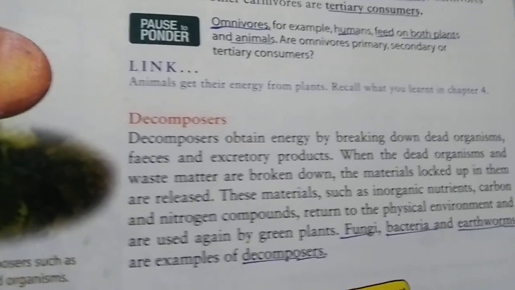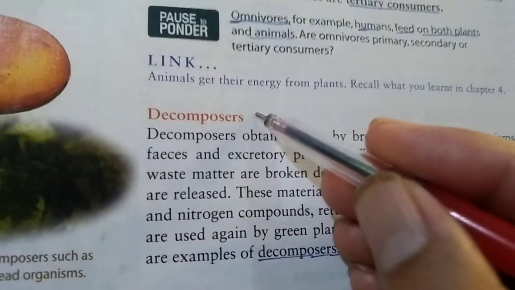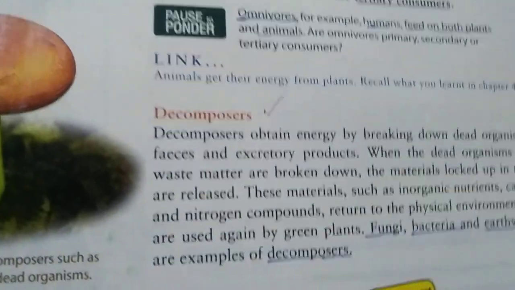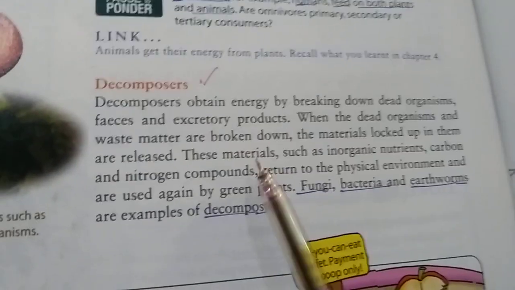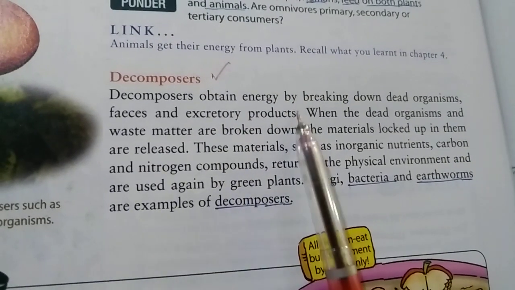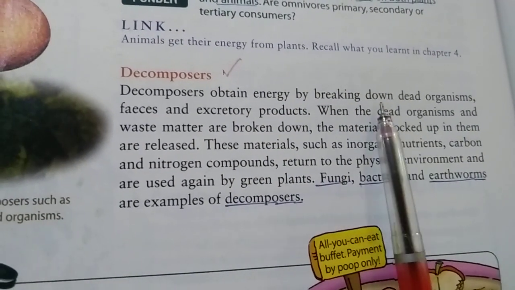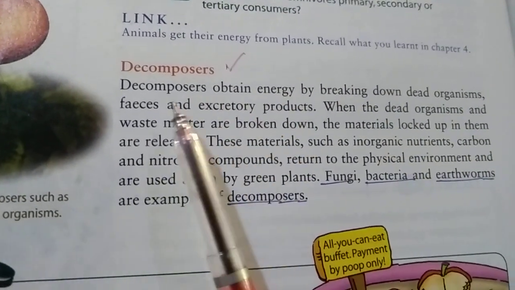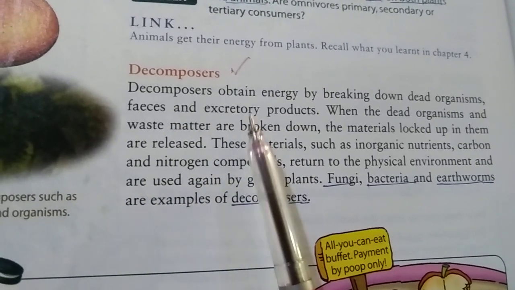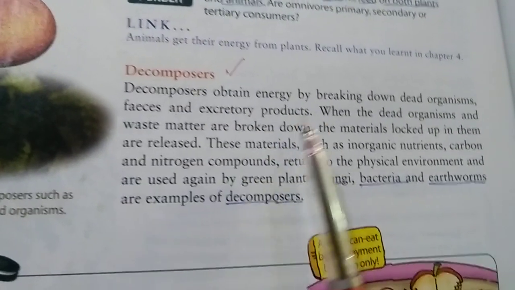Now we discuss decomposers. Decomposers obtain energy by breaking down dead organisms, feces and excretory products.